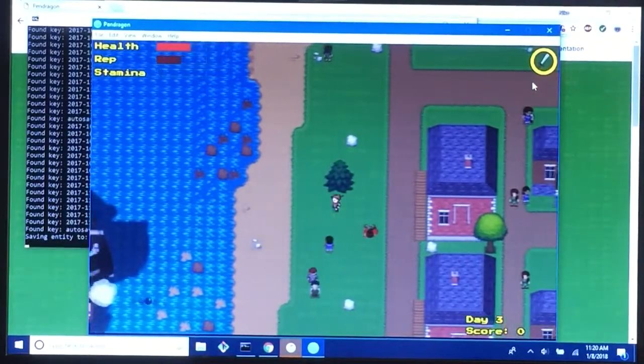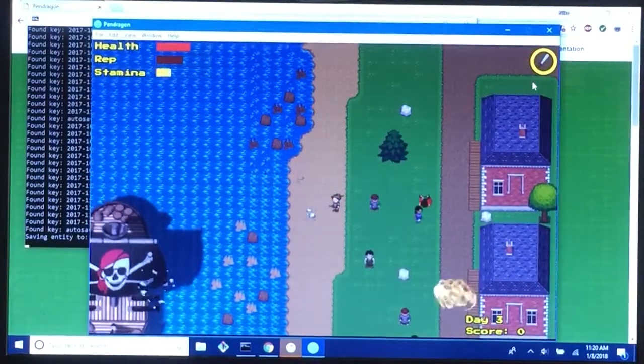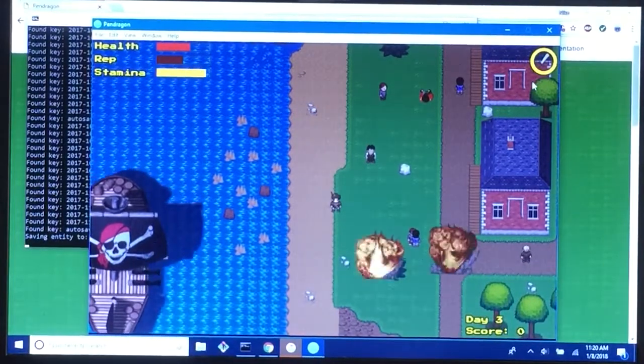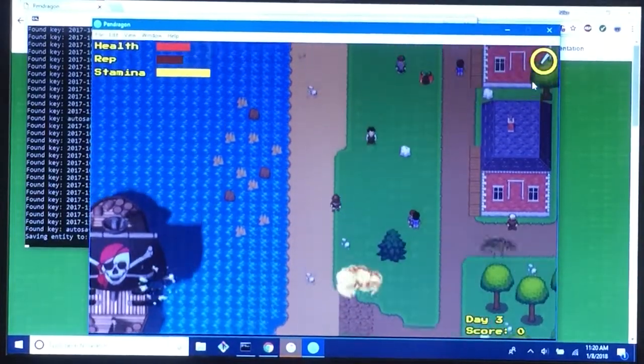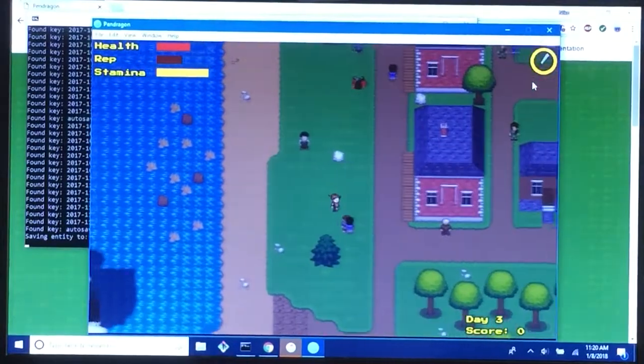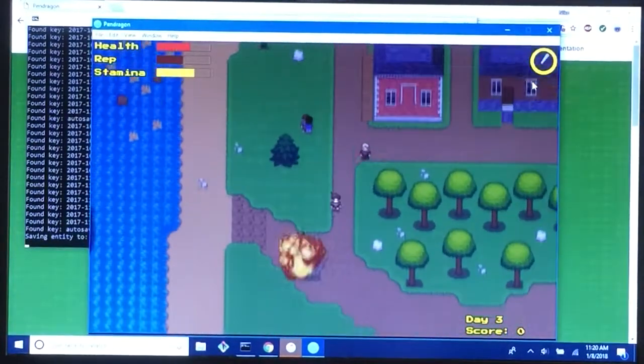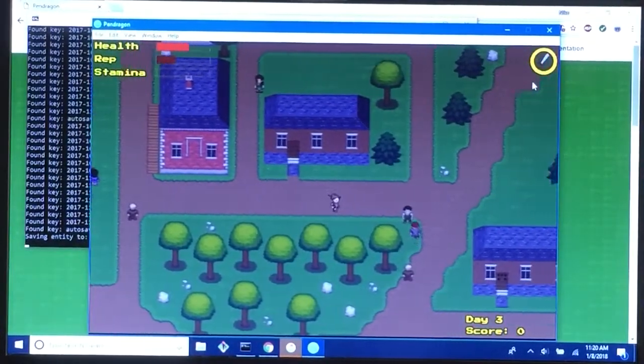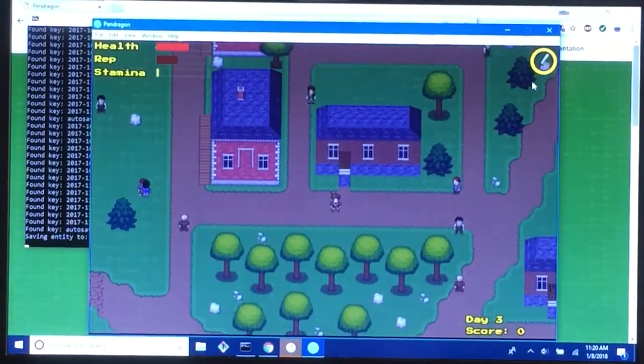You can see I also implemented a pirate ship here that's attacking the coast. And if one of the NPCs gets hit by the cannon, other NPCs that witness that will also react to the pirate ship. So what I'm going to do is, I could also show off the inventory system real quick.